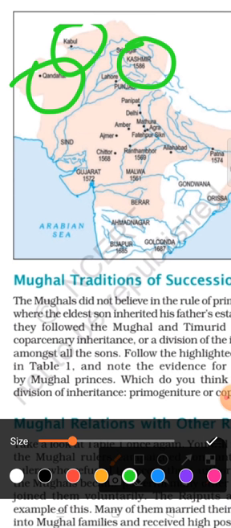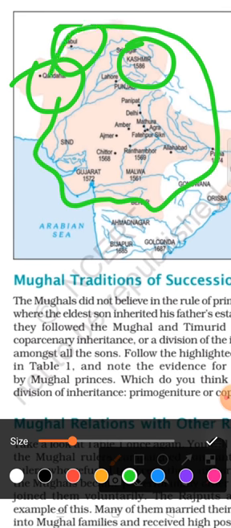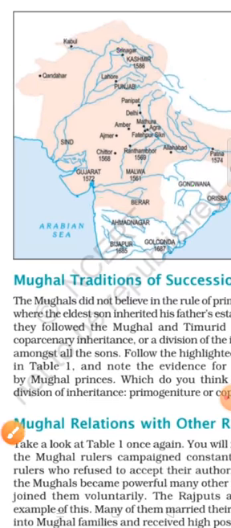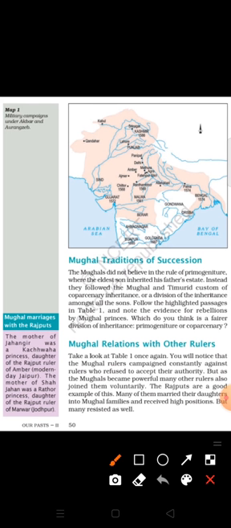Akbar is the winner there. Okay, 1605 till, and Lahore also in their campaign. Okay, Sindh, all over area of that one is covered by their armies. Okay, now Mughal tradition of succession. So, but we have learned a little bit more Mughal region with the other rulers. We can mention that one.